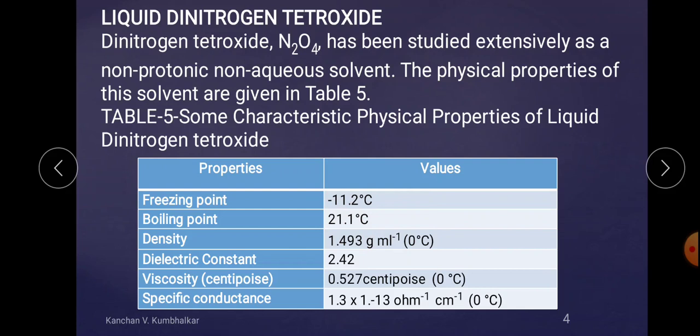Next one is the density. It is quite heavy. At 0 degree Celsius it is about 1.493 gram per ml. The dielectric constant is very low as compared to water, it is only 2.42. Viscosity in centipoise is 0.527 at about 0 degree Celsius. And the specific conductance. Now what is specific conductance? Specific conductance is 1.3 into 10 raised to the power minus 3 ohm inverse centimeter inverse at 0 degree Celsius. The conductance of the system or the solvent is because of the formation of ions.